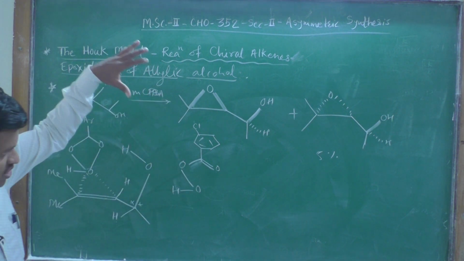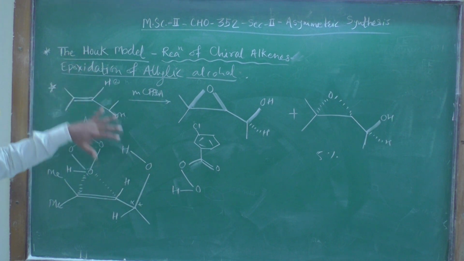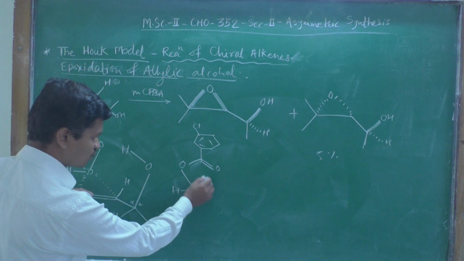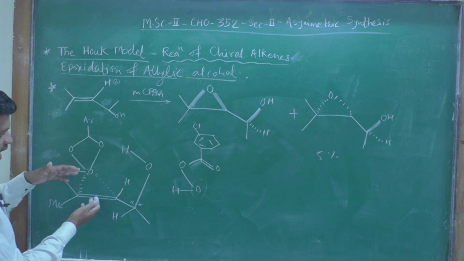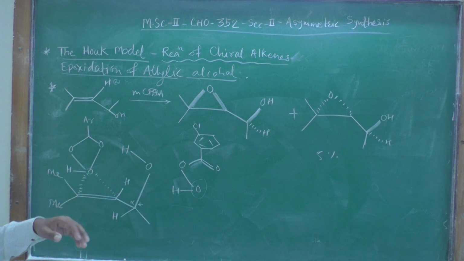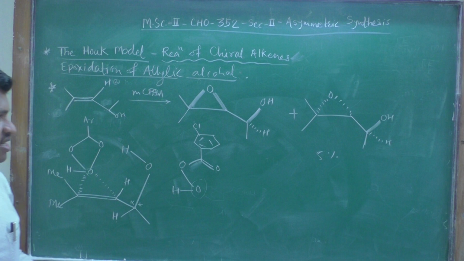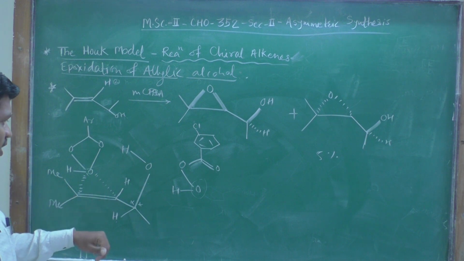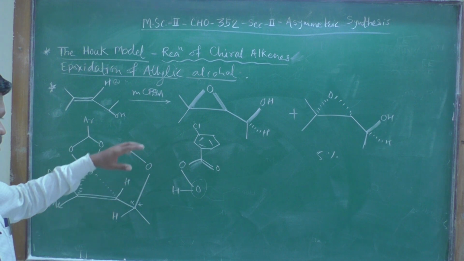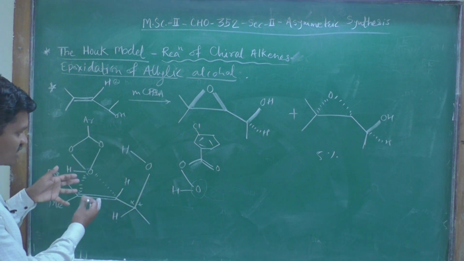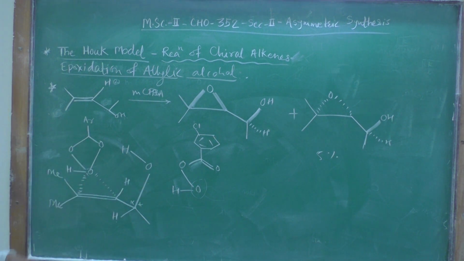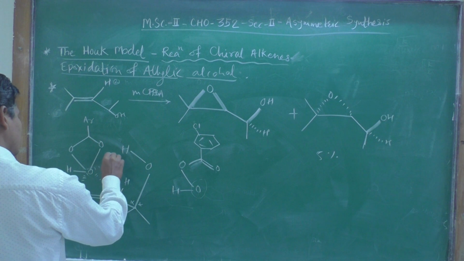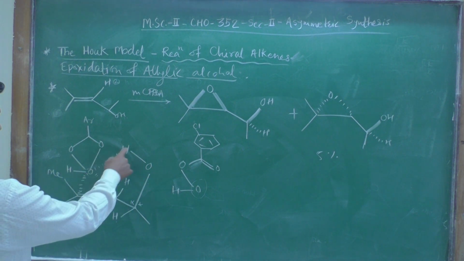This molecule, MCPBA, is approaching this carbon-carbon double bond in this fashion, and this is the electrophilic oxygen approaching the double bond. Due to the formation of this cyclic transition state, we are getting this product as the major one. And you can see this hydroxy group and this carbon-carbon double bond are on the same side, as this hydrogen is forming a hydrogen bond with this electrophilic oxygen.